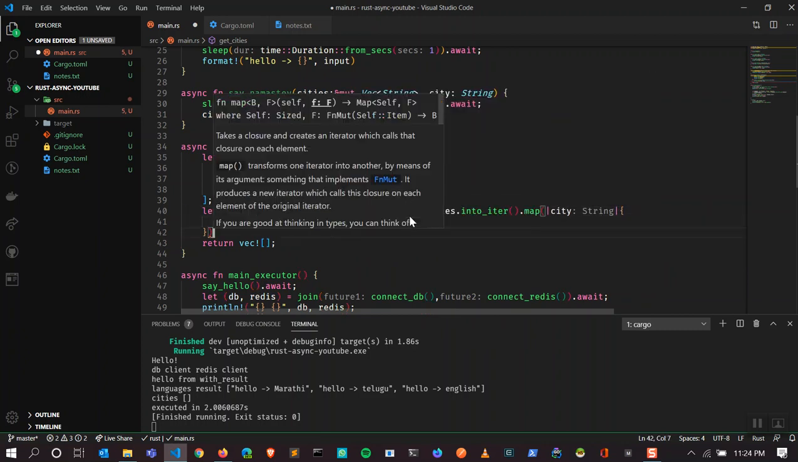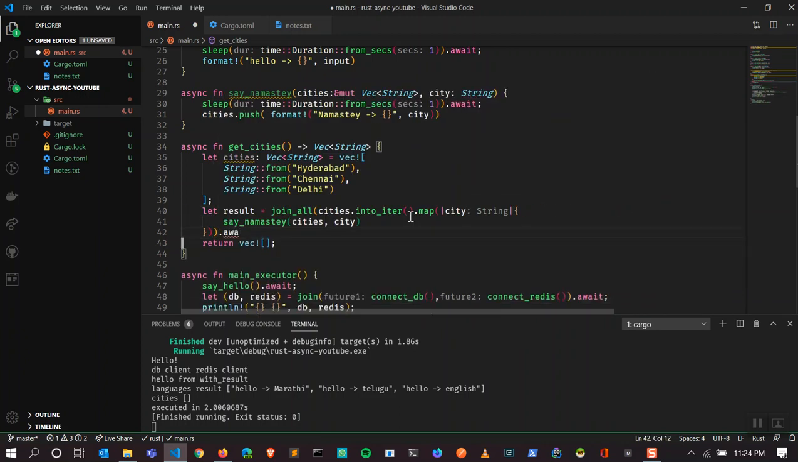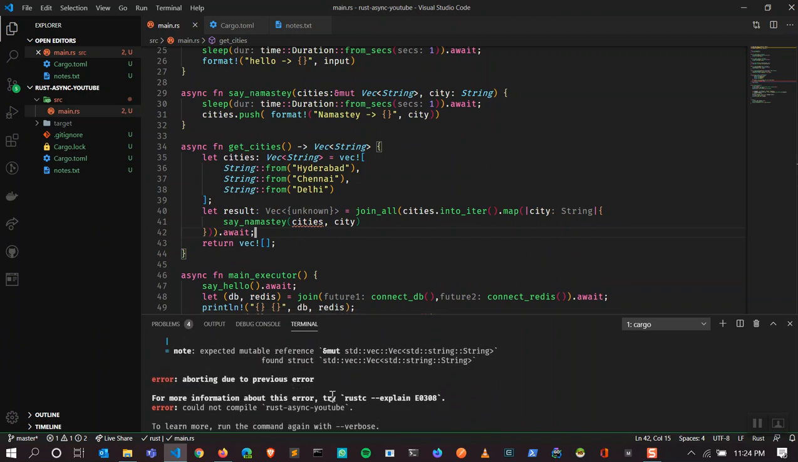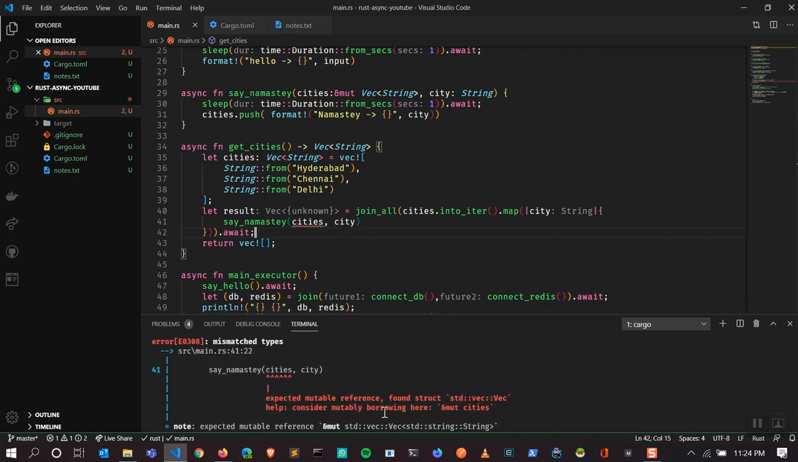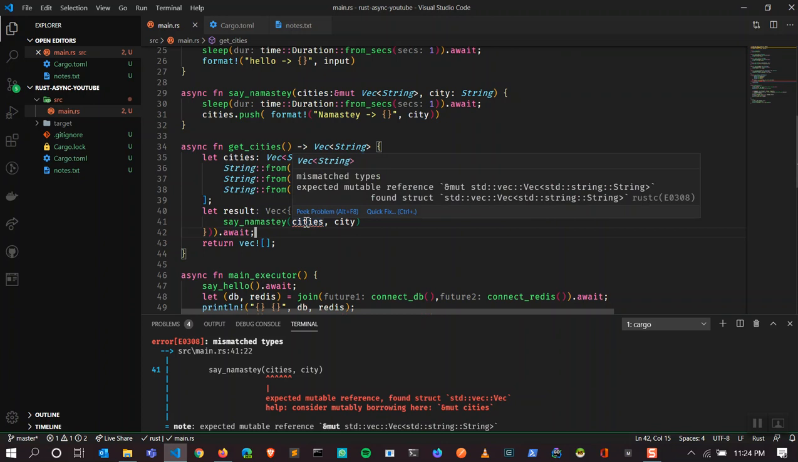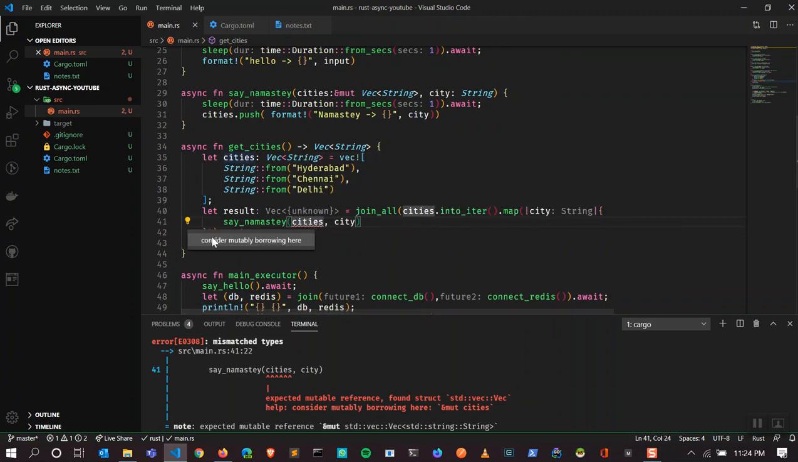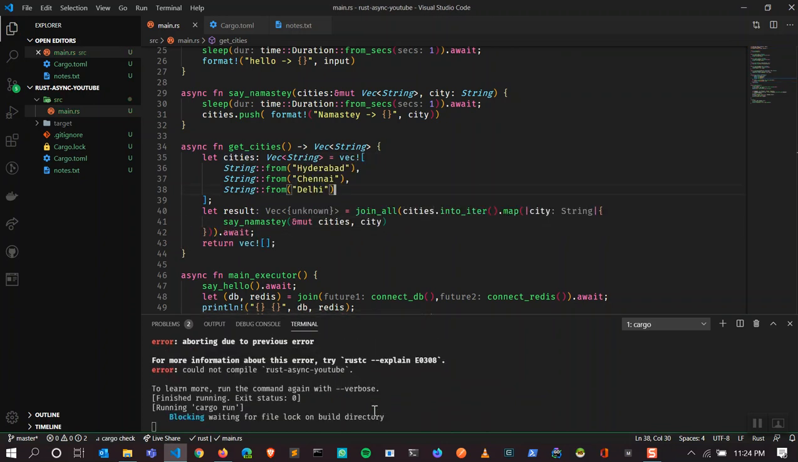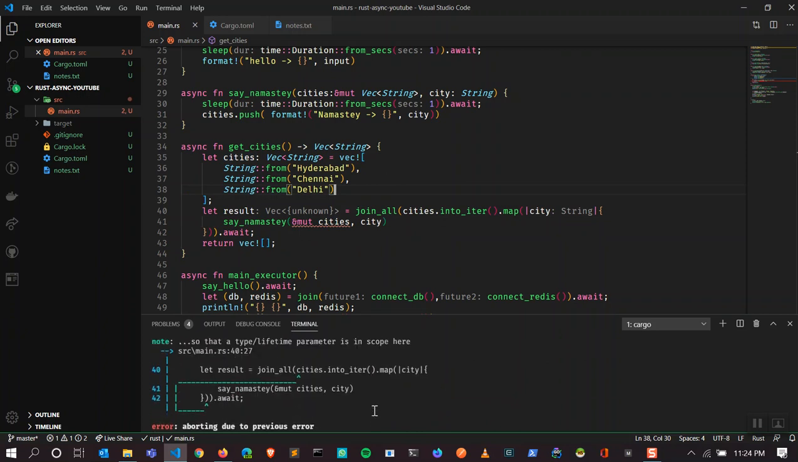Let's do the join all, add an await here. Is that about it? So it says consider borrowing the mutable vector cities. Since we are sending, let's mutate the vector. Okay,